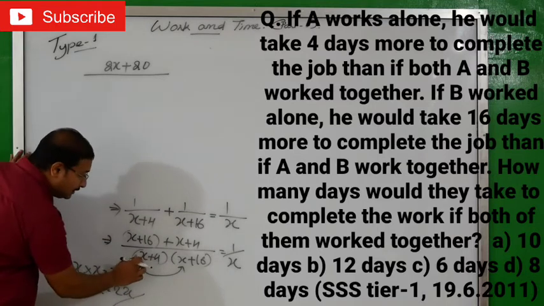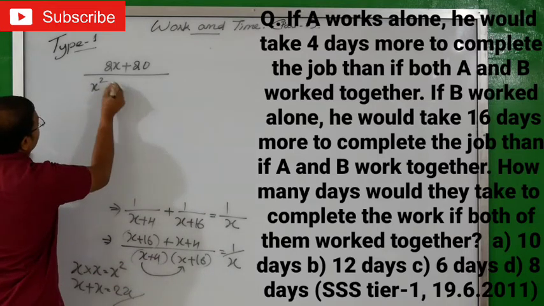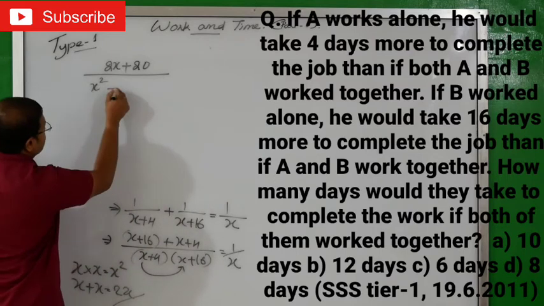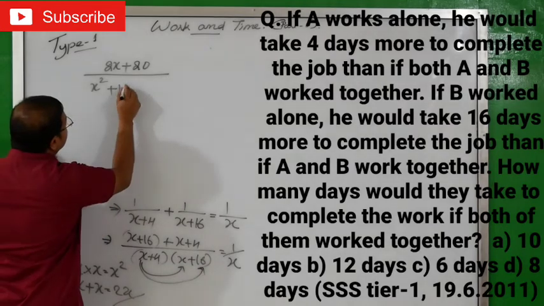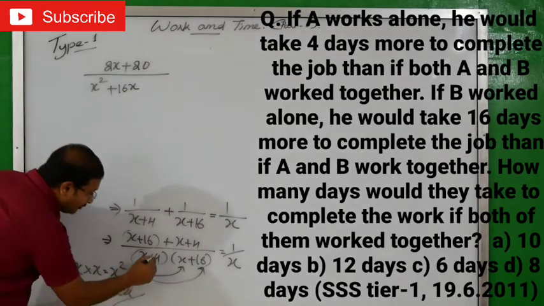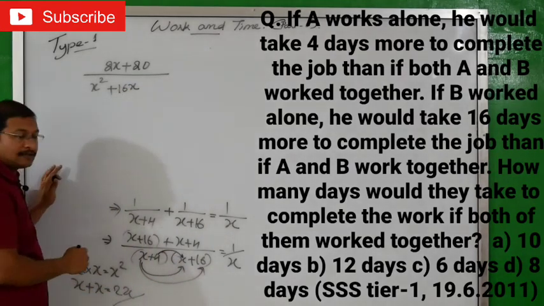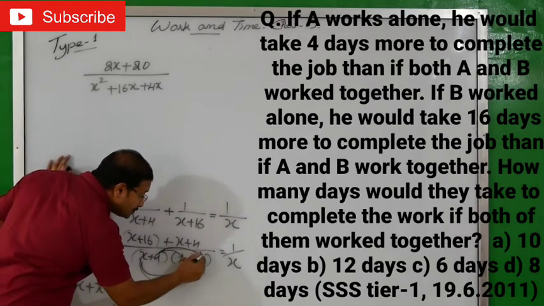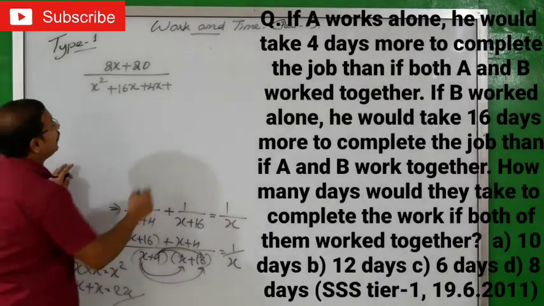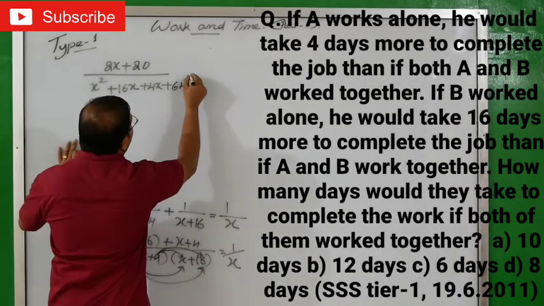So we'll get here X into X, X square. Yes, the sign is plus. Now X into 16 means plus 16X. Again 4 into X, 4X. Again 4 into 16, 64. Please multiply and write.